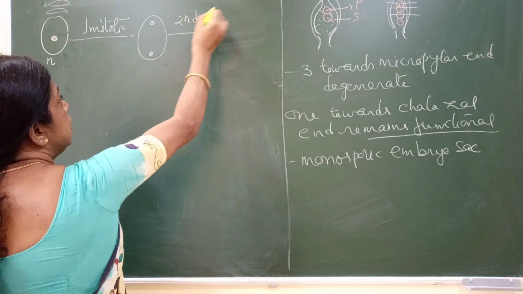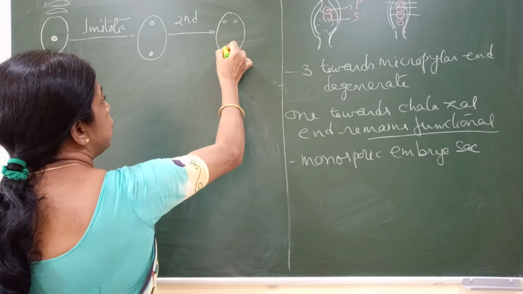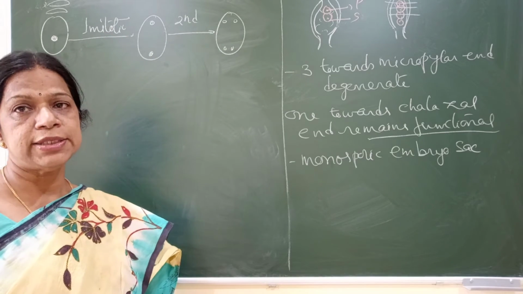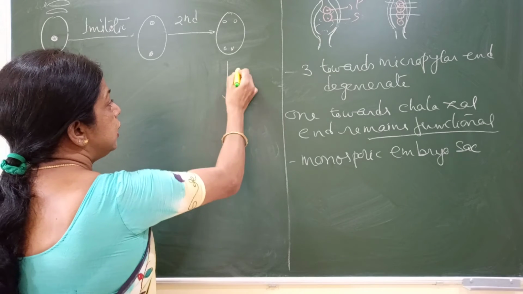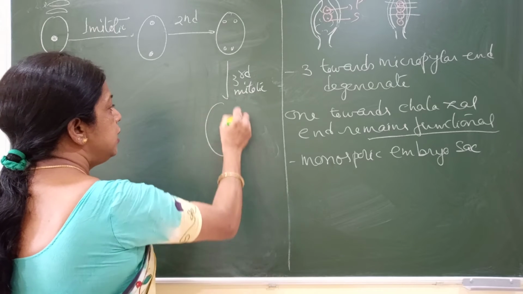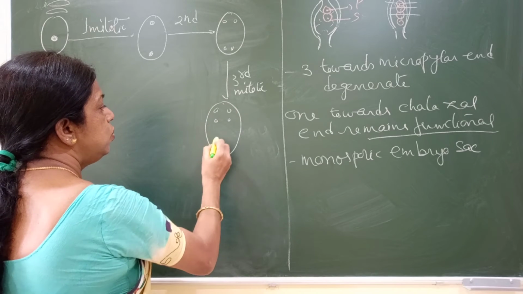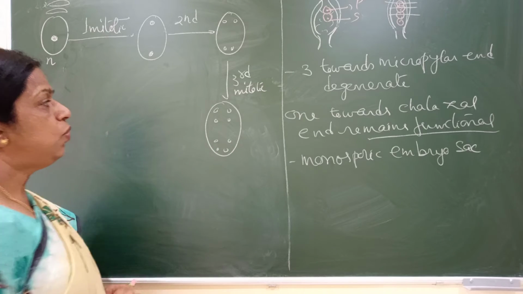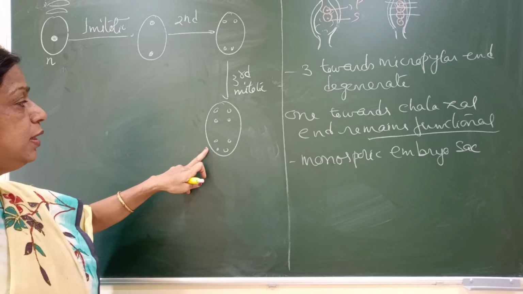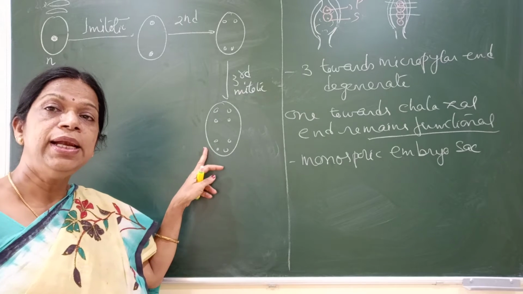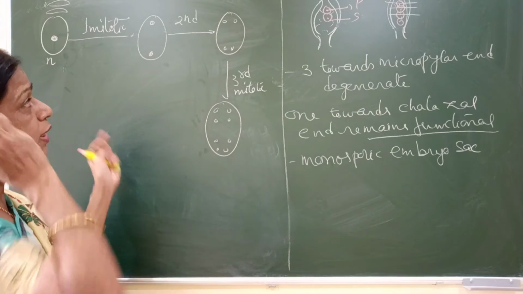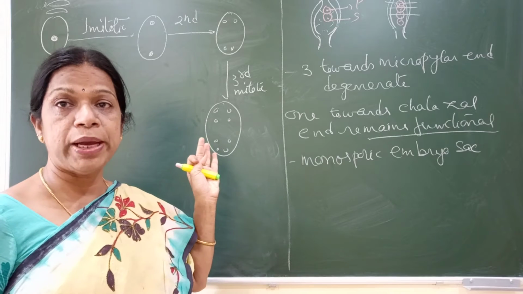After the second mitotic division, 4 nuclei are formed. 2 will be towards the micropylar end, the other 2 will be towards the chalazal end. Then this will undergo the third mitotic division also. And after the third mitotic division, it is going to form 4 more nuclei, 8 nuclei total. 4 will be towards the micropylar end, the other 4 will be towards the chalazal end. So it has undergone 3 generations of mitotic division.